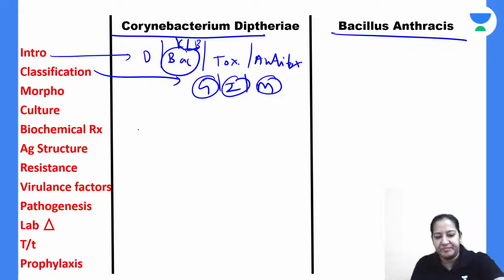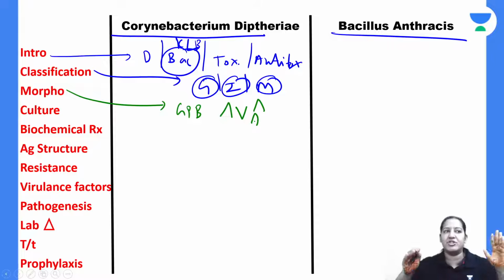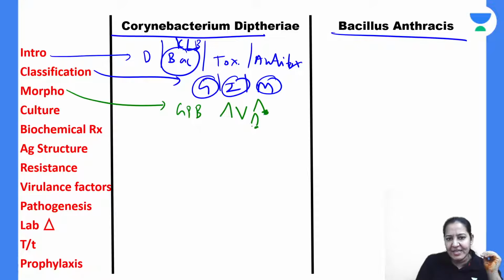Coming to the morphology. Who will tell me the morphology? These are gram-positive bacilli which occur in angular fashion because of incomplete separation of the bacilli, looking like a Chinese letter arrangement. At the ends, they have metachromatic granules. You know everything about the metachromatic granules. These are non-capsulated, non-spore forming, non-motile. Coming to culture.